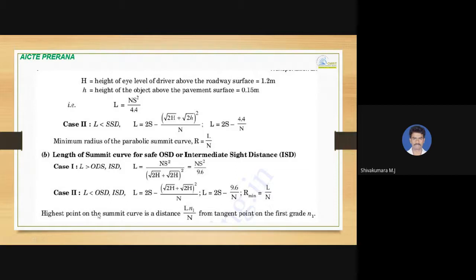The highest point on the summit curve is at a distance L times n1 divided by capital N. So it is the ascending gradient multiplied by the length of the curve divided by the deviation angle, from the tangent point on the first grade n1.